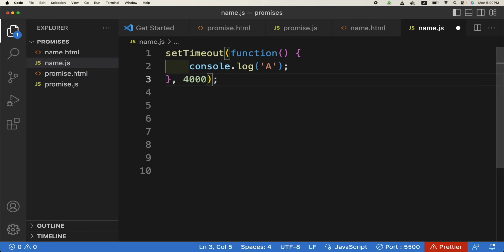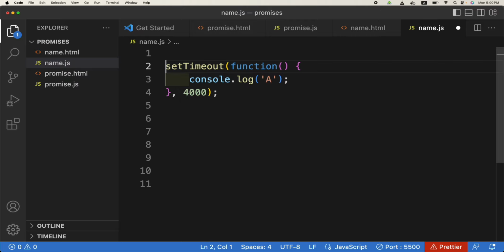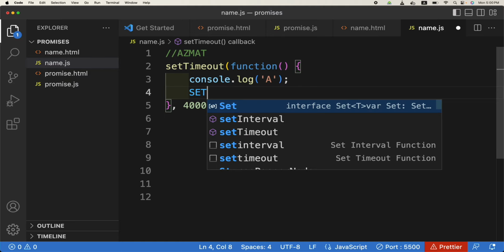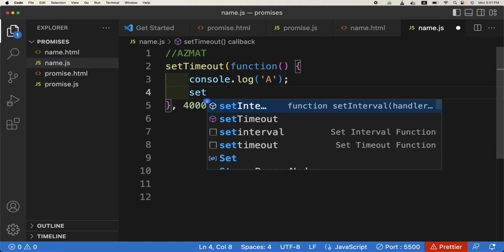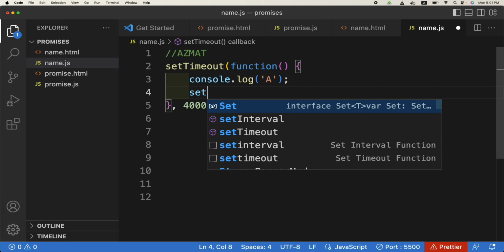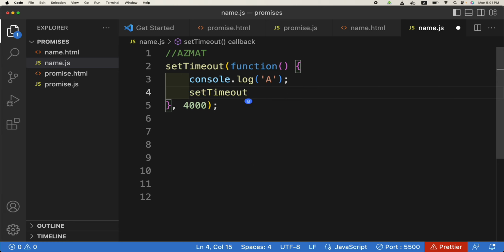Now I want to print the second character, Z. If I do it outside, I would give some hard-coded value of the time. But here I run the set timeout function inside the anonymous function which we have passed as a callback, so we'll just set timeout.